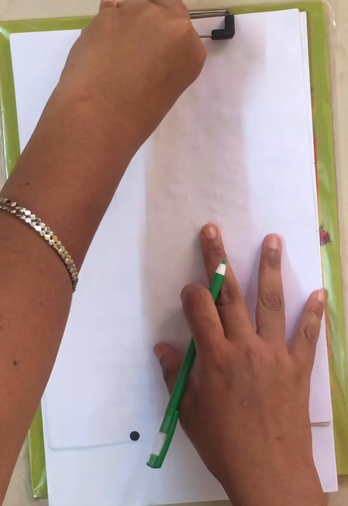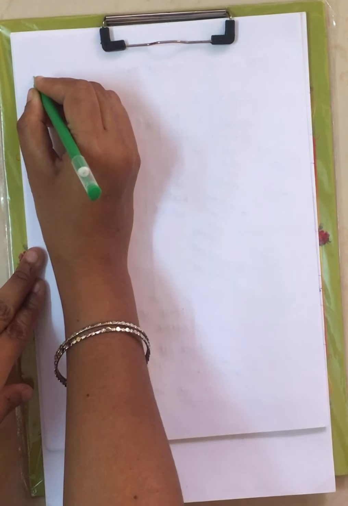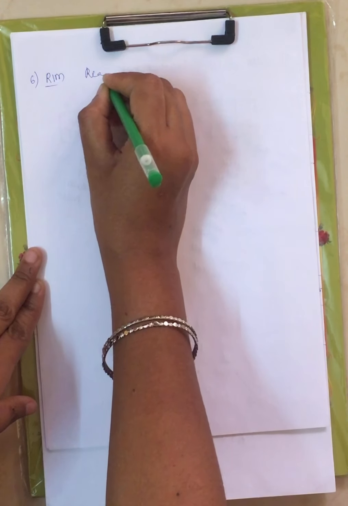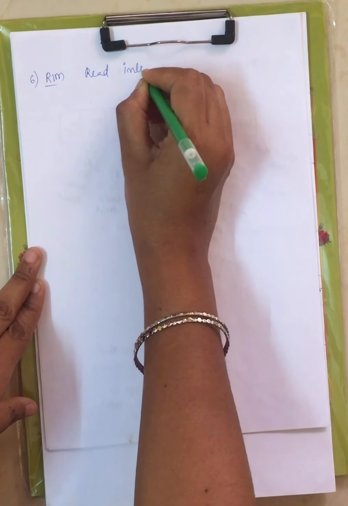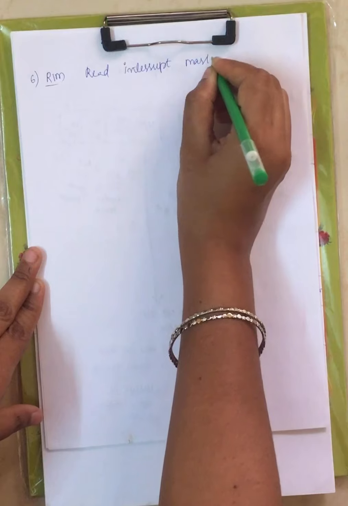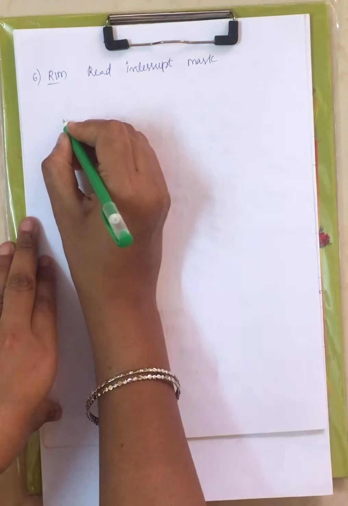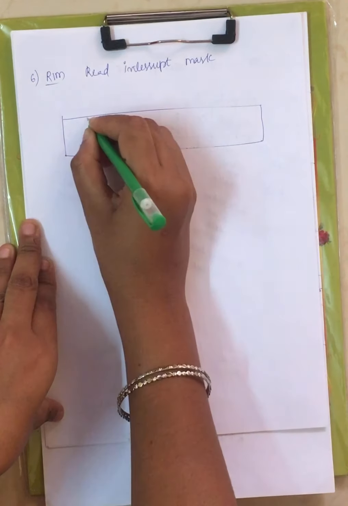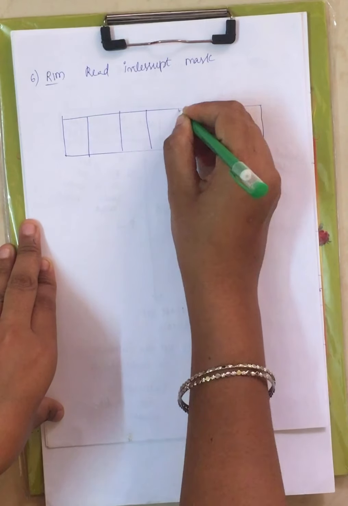Now that is about set interrupt mask. And the last machine control group instruction is RIM, which is read interrupt mask. RIM stands for read interrupt mask and SIM stands for set interrupt mask. Now this is also an 8-bit register. First let me represent the 8-bit notation.